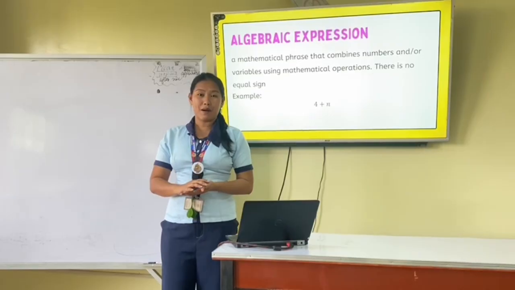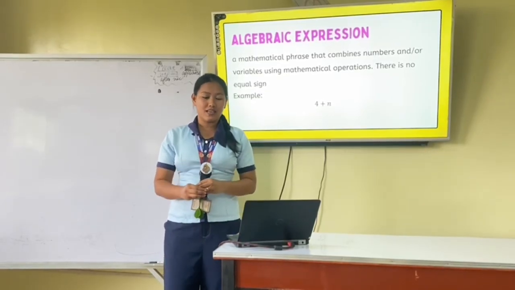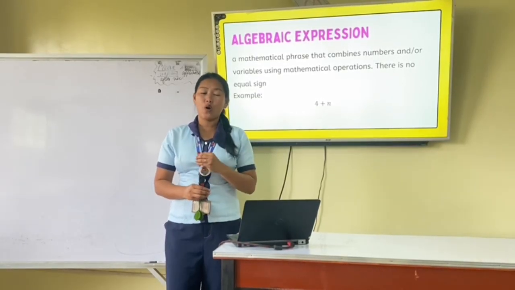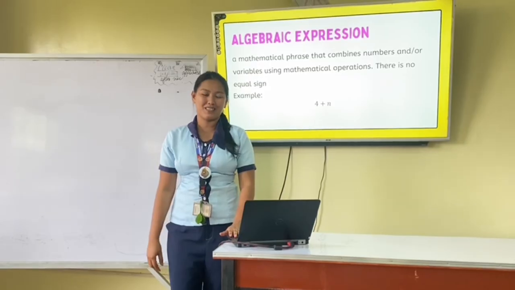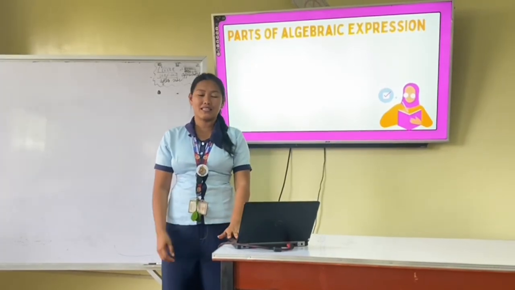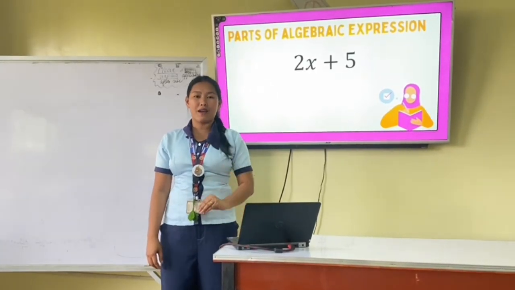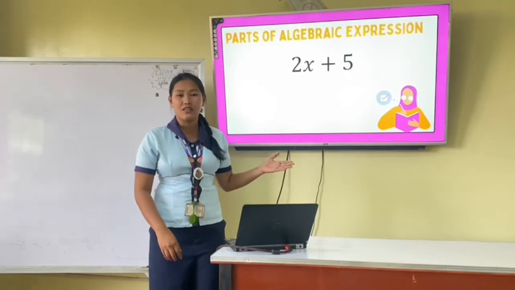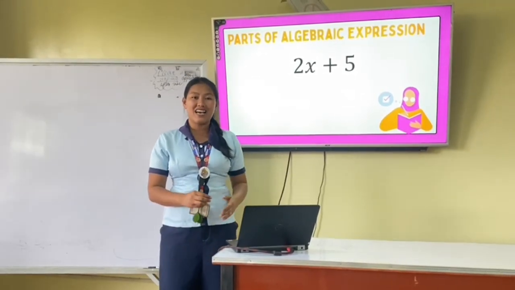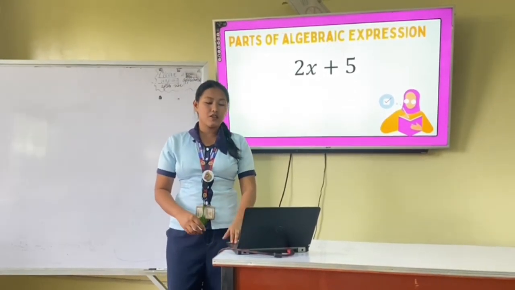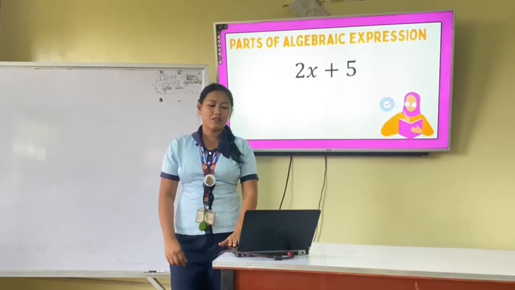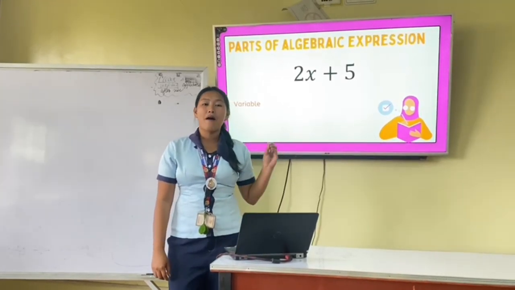So what is a variable? We're going to discuss what a variable is by knowing the parts of an algebraic expression. We have here an example: 2x plus 5. Since this expression has no equal sign, it is an algebraic expression. The first part of an algebraic expression is the variable.